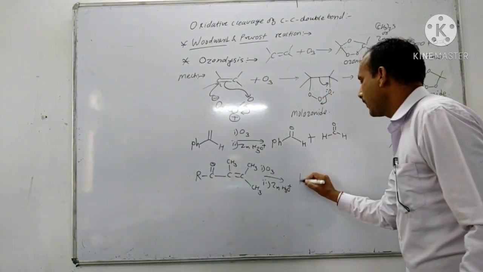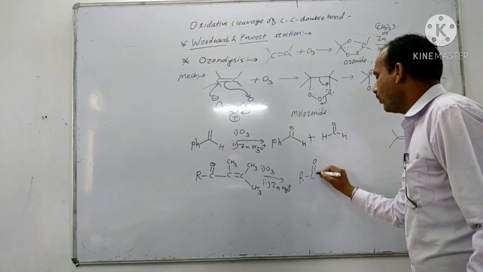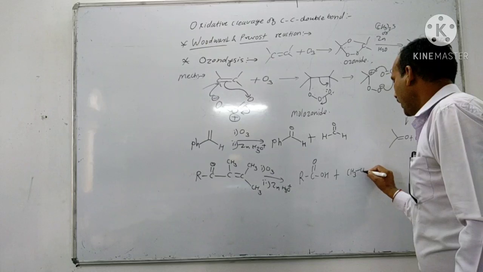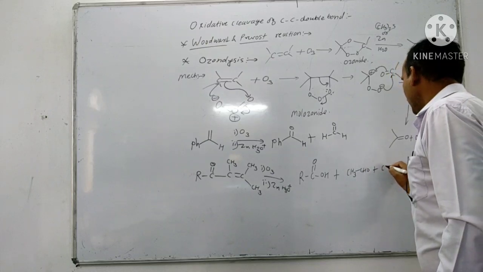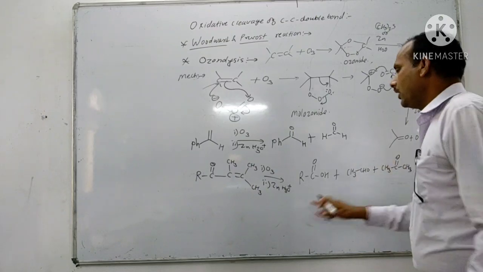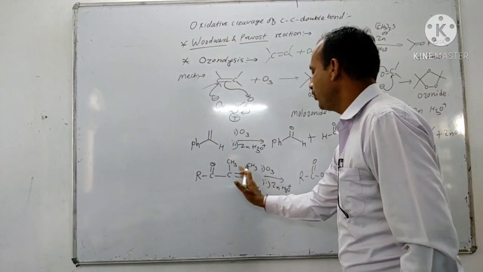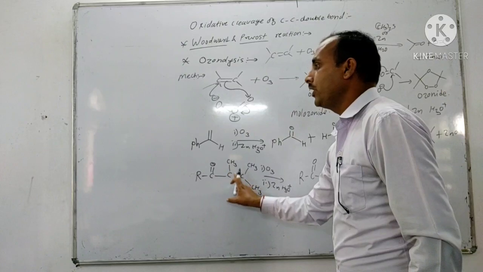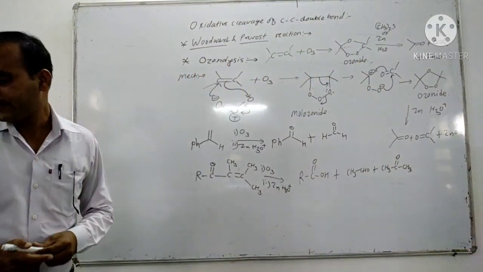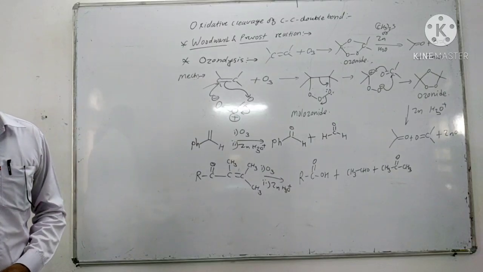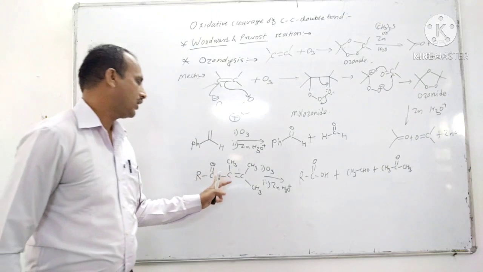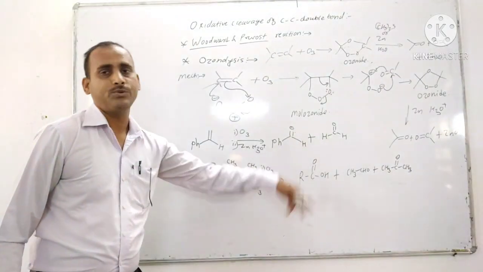So this forms RCOOH plus CH3CHO plus CH3 C double bond O CH3. There is breaking of this bond to form the carbonyl compounds. This forms the aldehydes and this CO forms the acids. So abnormal cleavage takes place to form the acids, aldehyde and ketone.